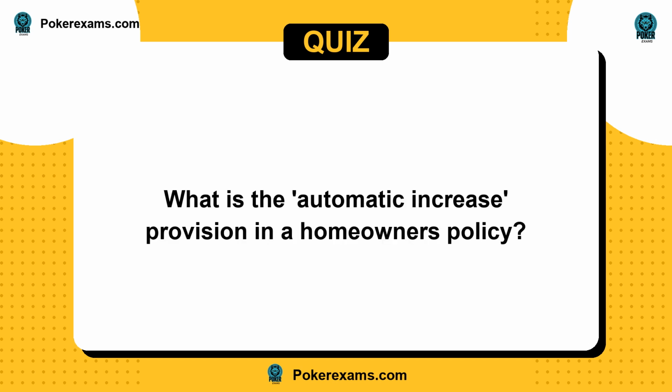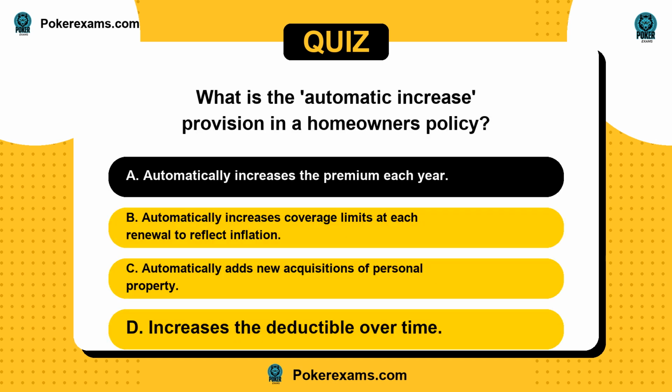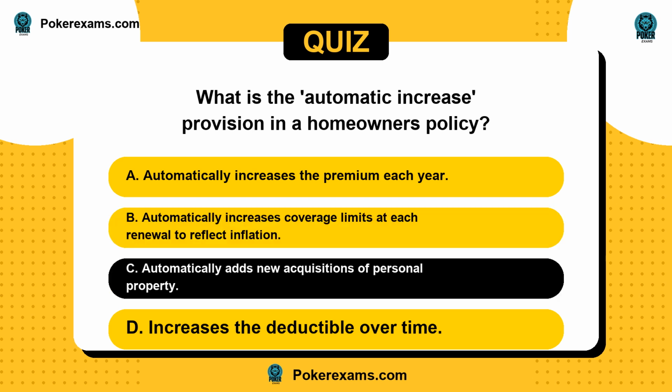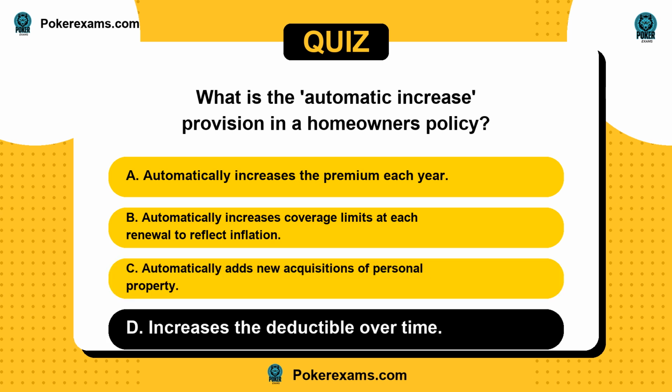Next question. What is the automatic increase provision in a homeowner's policy? Is it A, automatically increases the premium each year? Or B, automatically increases coverage limits at each renewal to reflect inflation? C, automatically adds new acquisitions of personal property? Or D, increases the deductible over time?